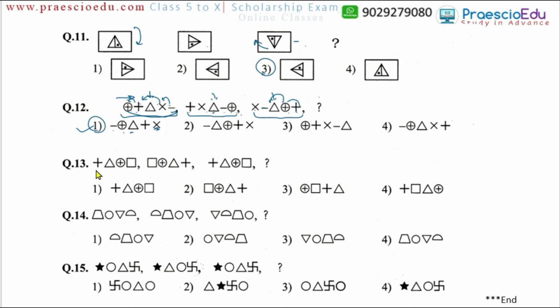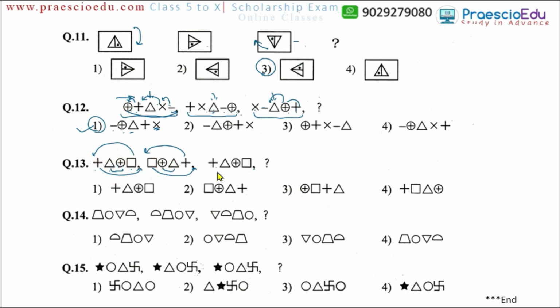Now question number 13: a plus sign, then a triangle, then a circle with a plus sign inside, and then a square. If you see, the square is moving to the first position from the left side for the next term, and the positive sign comes to the end. Again, the positive sign moves to the first position for the next term, and the square moves to the end. After this, the symbols in the middle, the triangle and the circle with the positive sign, always stay in the middle.